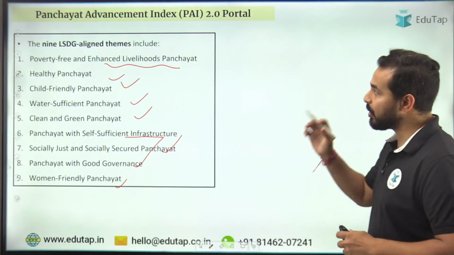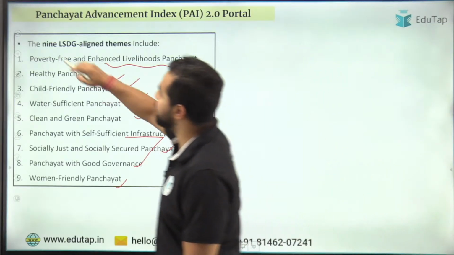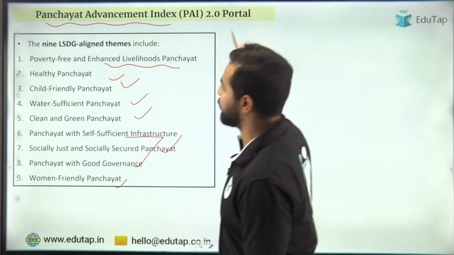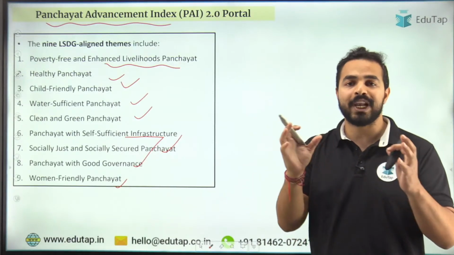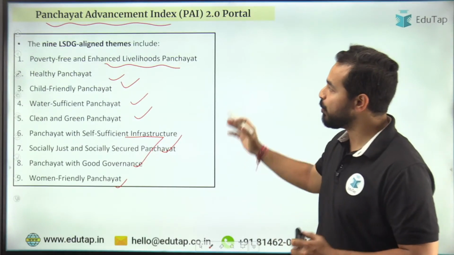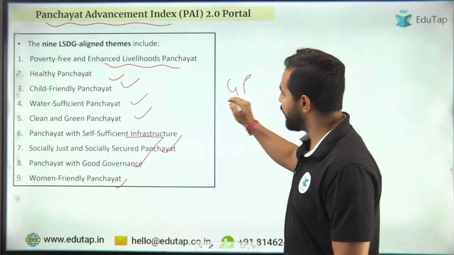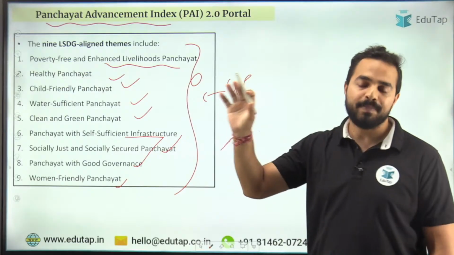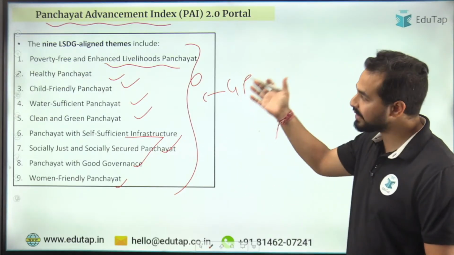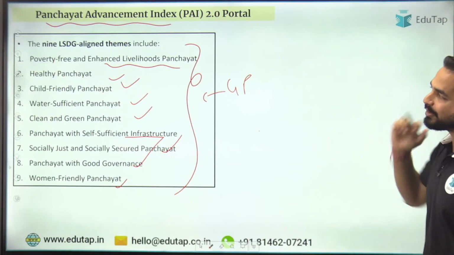So that's why we came up with the Panchayat Advancement Index. This is an evaluation framework which sees whether our Gram Panchayats are able to achieve these 9 localized sustainable development goals or not. That's why this index has been launched.